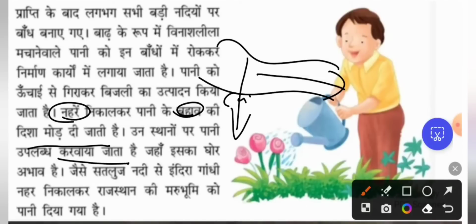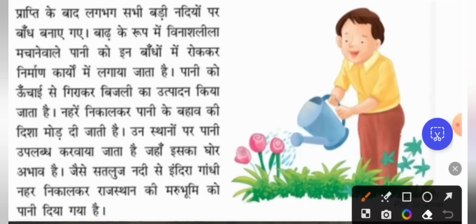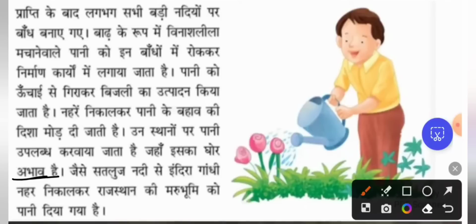So in the places where there is more scarcity of water, in that region we use this technology of making streams from the running rivers to the place where water is not available. Water is made available naturally where there is a total lack of availability, where no resources are there to supply. For example, the Indira Gandhi Canal was dug from the Satluj river to give water to the desert of Rajasthan.